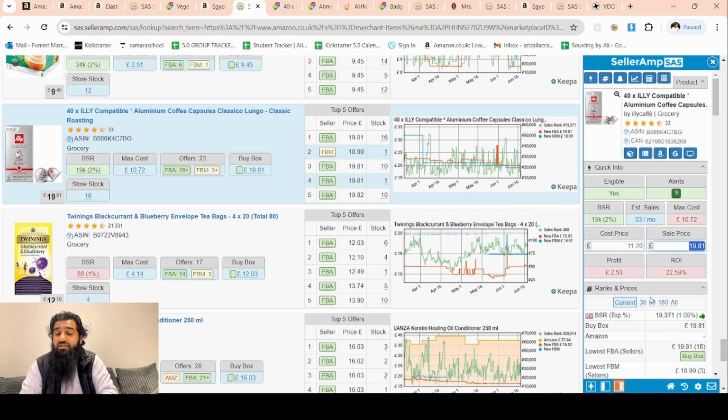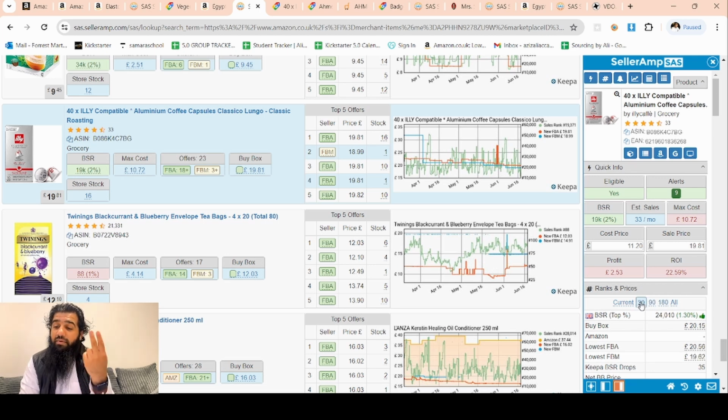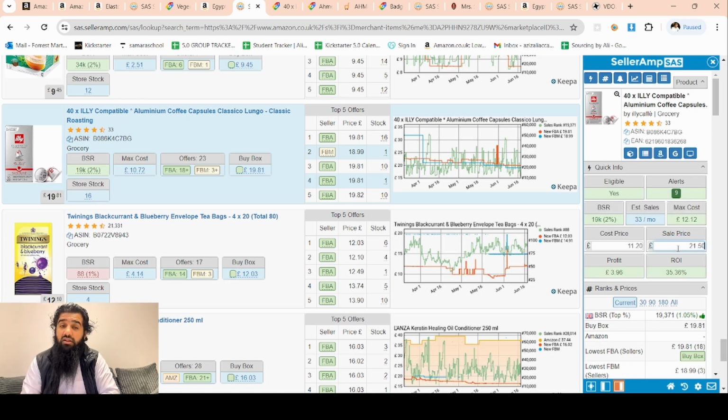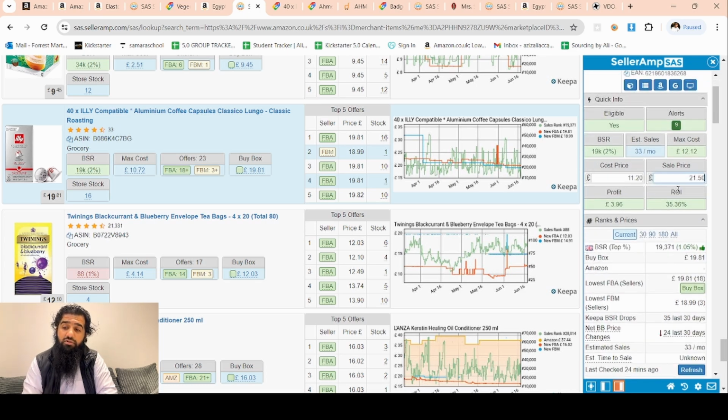What would have happened is the number of sellers would have increased, prices would have come down. Let's confirm that. So during 180 days, exactly the case, prices were £21. During the 90 days, prices were £21. During the 30 days, prices started dropping, and recently it has dropped to 1981. Let's say it's because it's selling 33 a month. Let's say if we were to wait and sell it for £21, then it would give us a great 35% return on investment. You would not ignore that. You would keep it in your G Sheet as well.